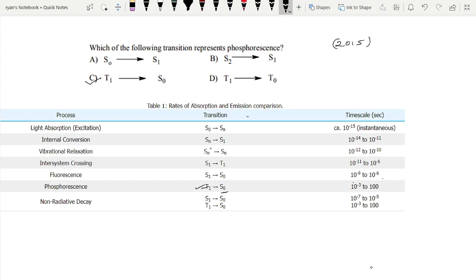Here in this table, fluorescence emission occurs at a faster rate compared to phosphorescence. Phosphorescence emission requires more time than fluorescence. This is a very important point. This also you have to study.